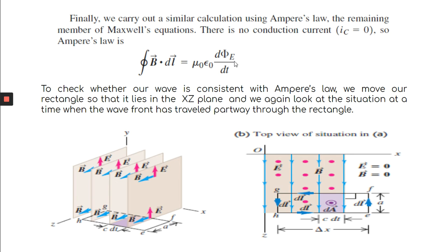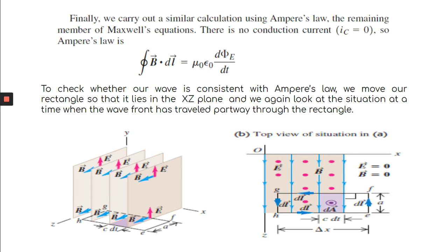Epsilon 0 d phi E by dt, if you remember. We are taking a capacitor, and what is the displacement current? Obviously dq by dt, where Q is the charge on the plates of the capacitor. You know that EA is Q by epsilon 0, so Q equals A E epsilon 0.